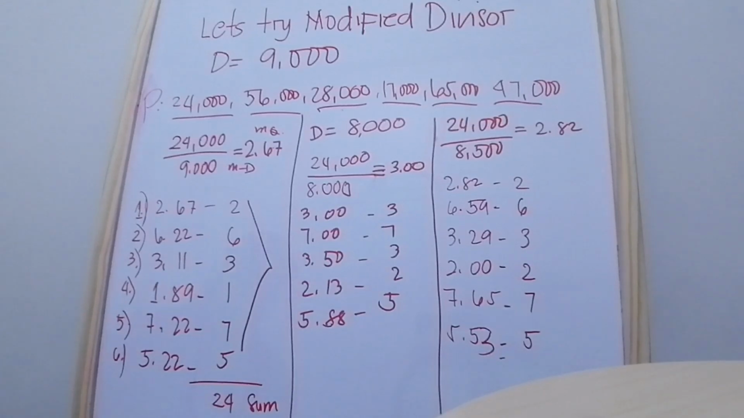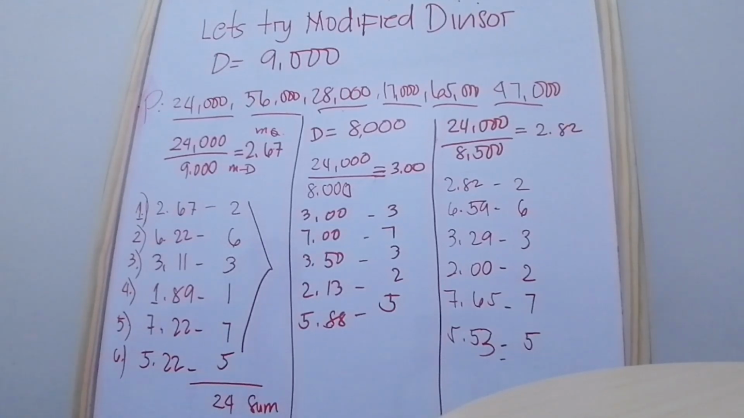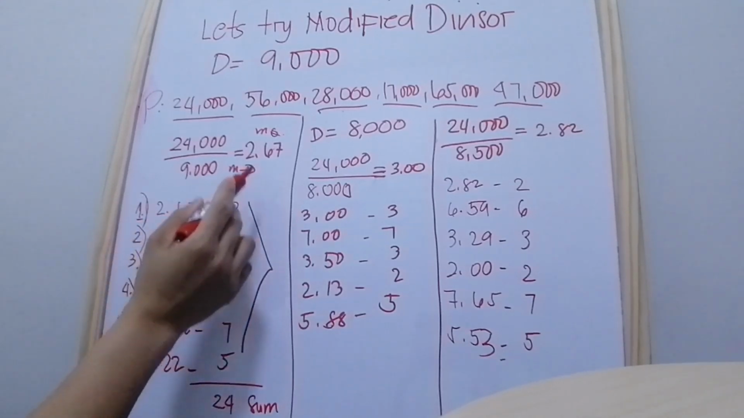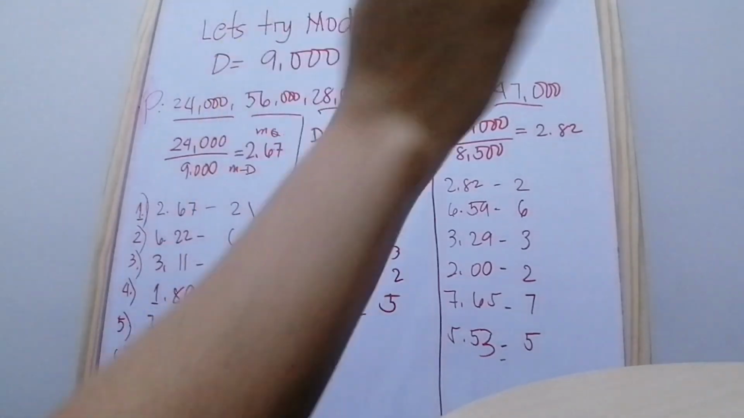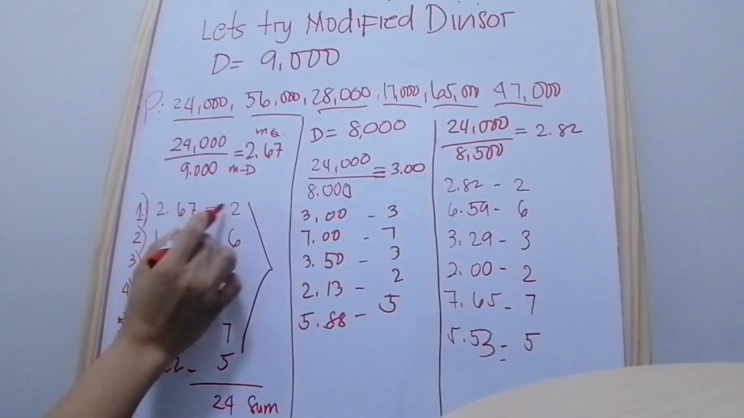According to Jefferson's method, all the quotas are rounded down. Using the standard divisor will give you a sum that is too small. Our guess for the first modified divisor should be a number smaller than the standard divisor. So according to him, we need to round down, not round up. So 2.67 will become 2.